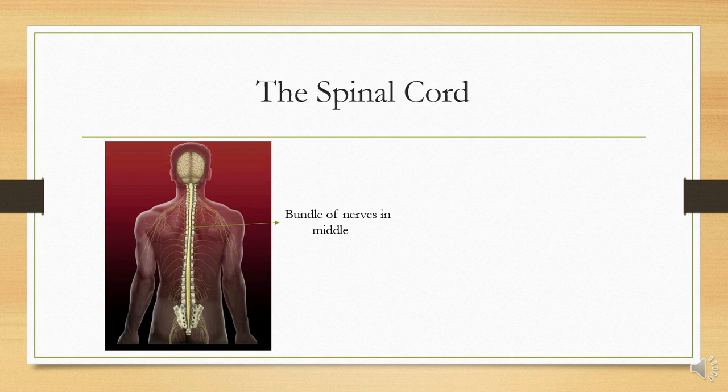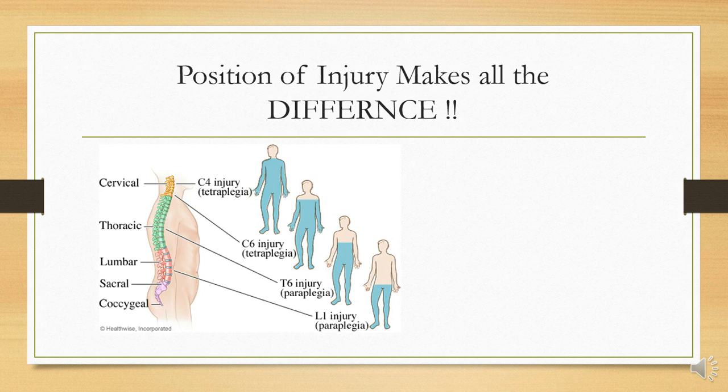By whatever information I have given you till now, you would realize that any damage or injury to the spinal cord would have catastrophic effects. But the extent of this catastrophe would depend upon the exact point at which the injury has occurred on the spinal cord. Now, the spinal cord is divided into 4 parts. The biggest disaster that will happen to the person who suffers from a spinal cord injury would be if the injury is on the topmost part, called the cervical part.